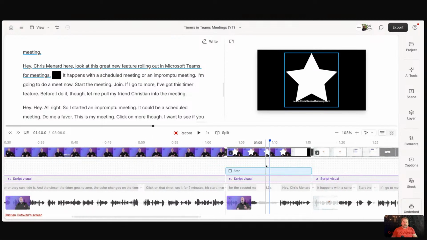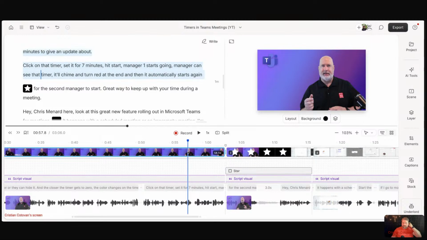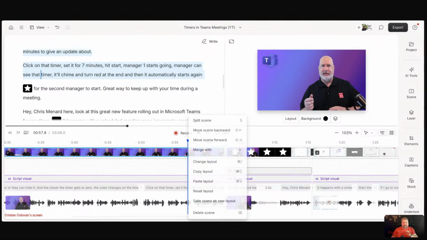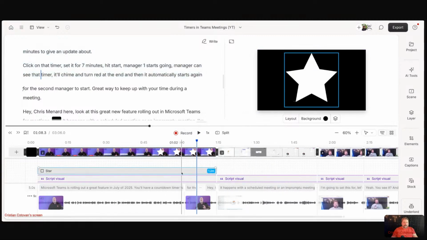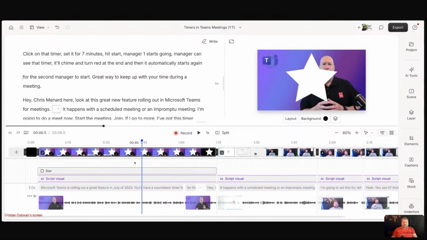Now, what do you think happens if I merge scene 2 with 3, right? Let's see. Click on scene 2, which has no star in it. Right click, merge with scene after. Boom. Now look at this. That star has been expanded into my previous scene and now exists all over that scene, right?